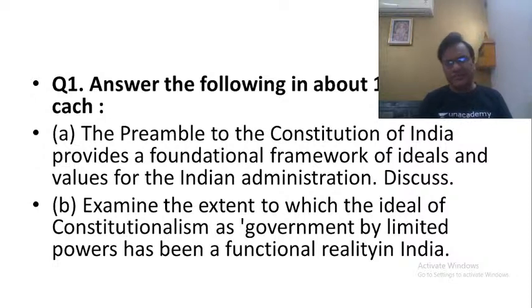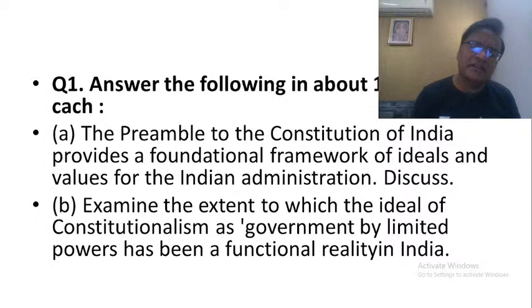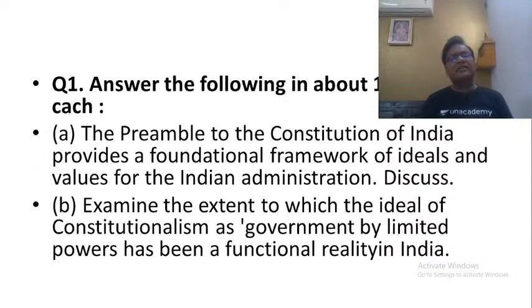For example, democracy. What you have to talk about here is that these administrators are expected to ensure the democratic functioning of our governance. What do we mean by that? Democratic functioning means participation of citizens in governance, accountability of administrators, and effective grievance redressal mechanisms. This is what democracy is all about, and this is what our administrators are expected to do. That is what the preamble to our constitution says.